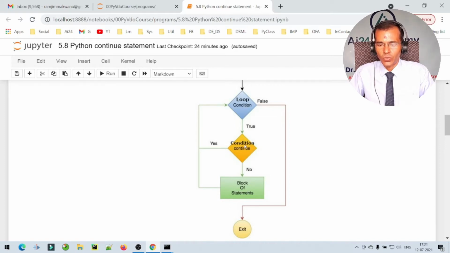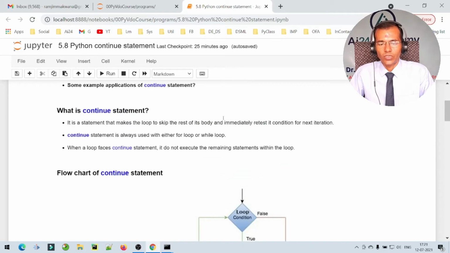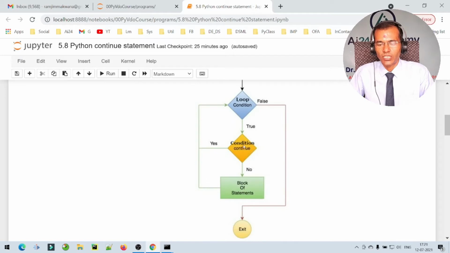If this condition is true, then the continue statement is executed and it will continue with the next iteration of the loop. Again, if the condition is true, it comes within the loop, and if this condition is false, then only this block of statements is executed. Otherwise, this block of statements is skipped. This is how the continue statement works. So here we can see that when a loop faces a continue statement, it does not execute the remaining statements within the loop. If this condition is true, then the continue statement is executed and this block of statements is not executed. It will directly continue the execution of the loop with the next iteration. And when the loop condition is false, it will come out from the loop.